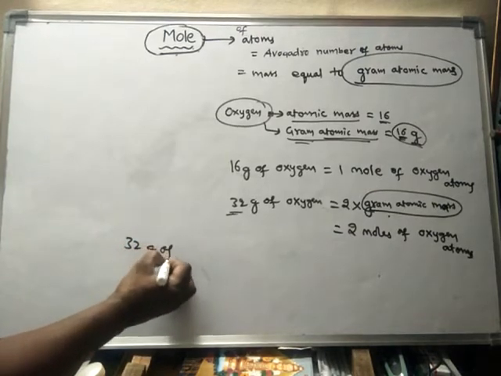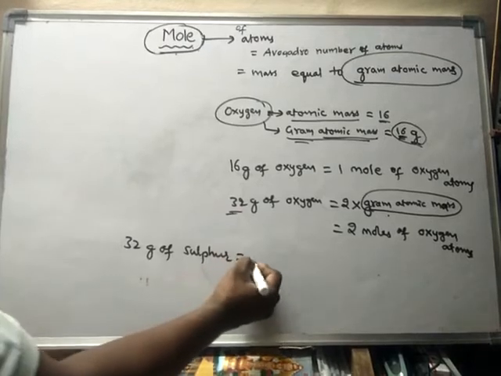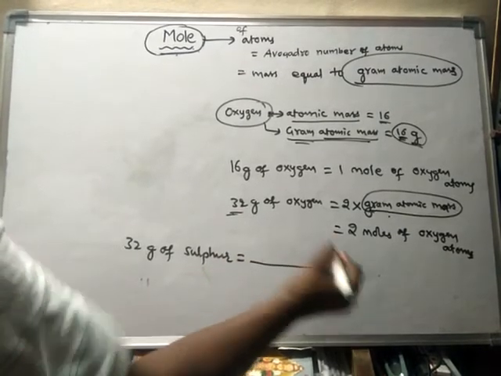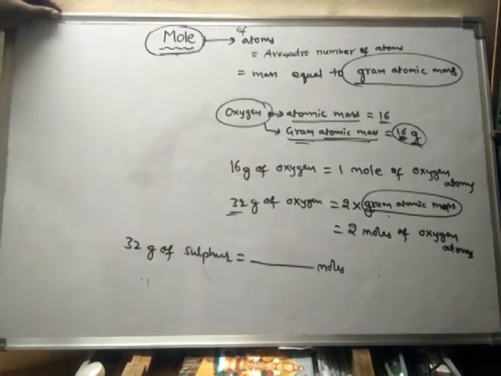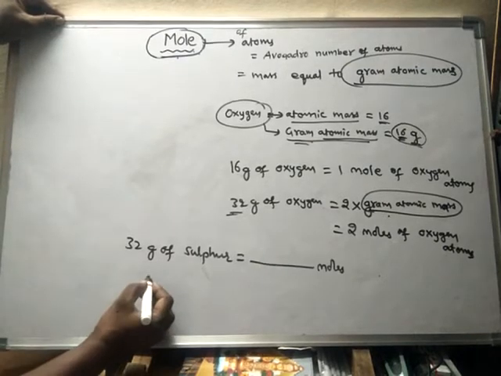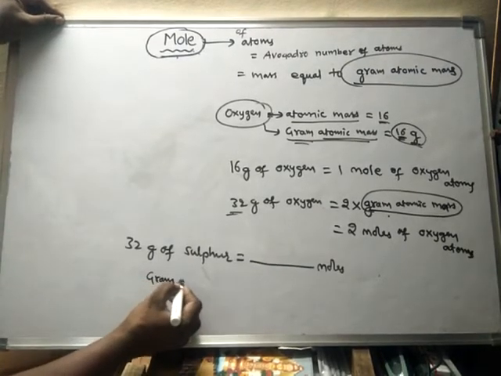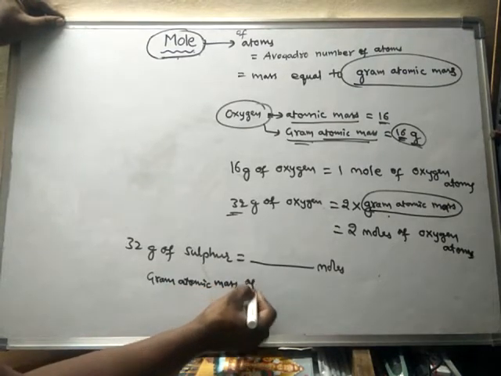32 grams of sulfur is equal to dash moles. Already we know the gram atomic mass of sulfur.